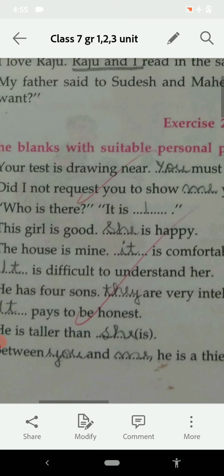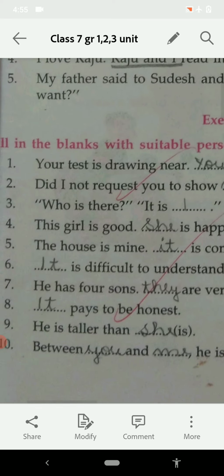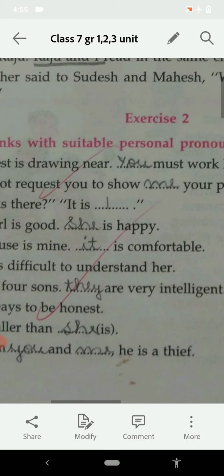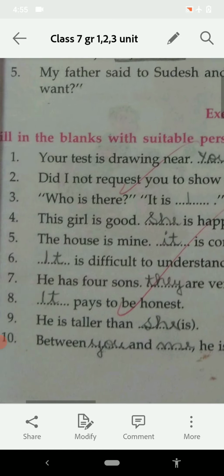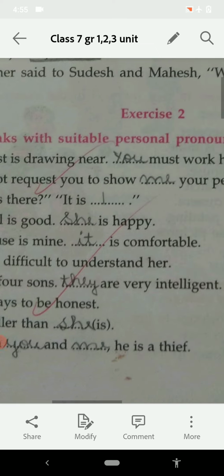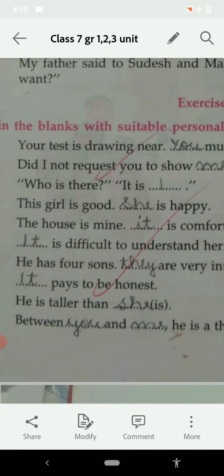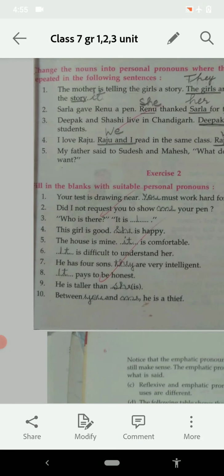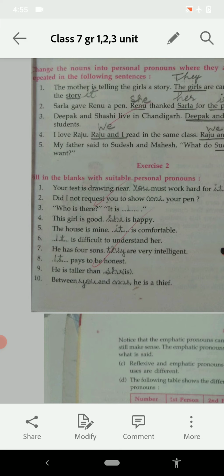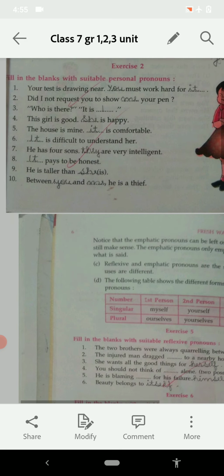It is difficult to understand her. He has 4 sons. They are very intelligent. It pays to be honest. He is taller than she is. Between you and me, he is a thief. So this is exercise number 2, where we have to fill the personal pronoun.